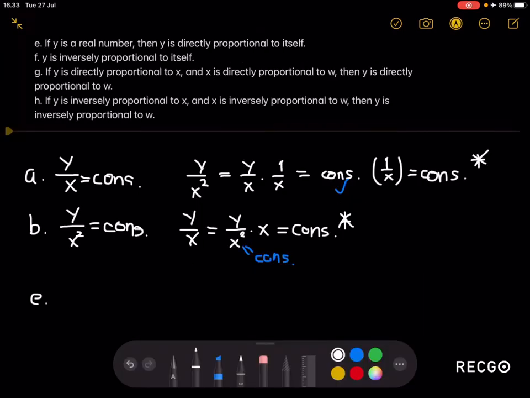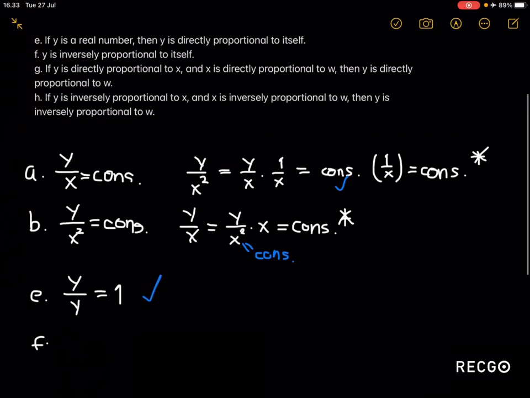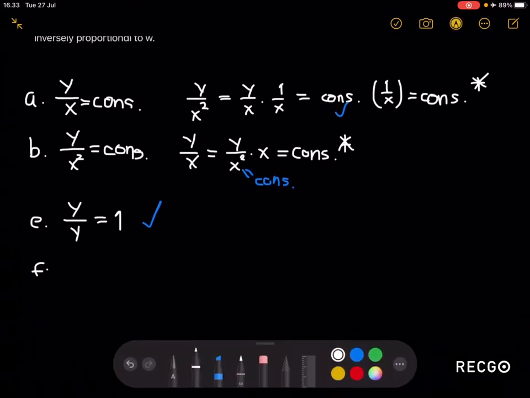Now let's skip to part E. If y is a real number, then y is directly proportional to itself. We can use the definition for direct proportion, that y over y is a constant, and this so happens to be 1, which is obviously a constant, so the statement on part E is true. For part F, it says that y is inversely proportional to itself. So by the definition of inverse proportion, we must have that y times y is a constant. However, this reduces to y squared, which is obviously not a constant since y is a variable right here, meaning that this statement here is false.